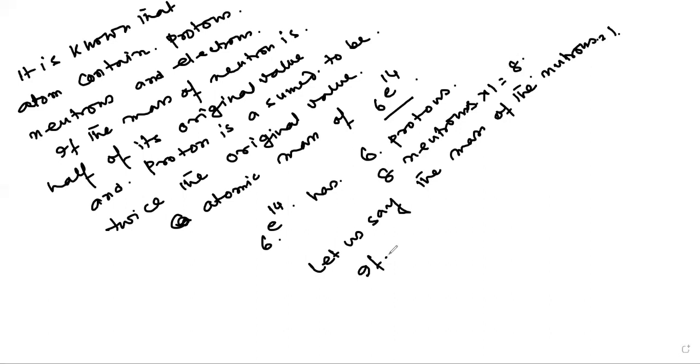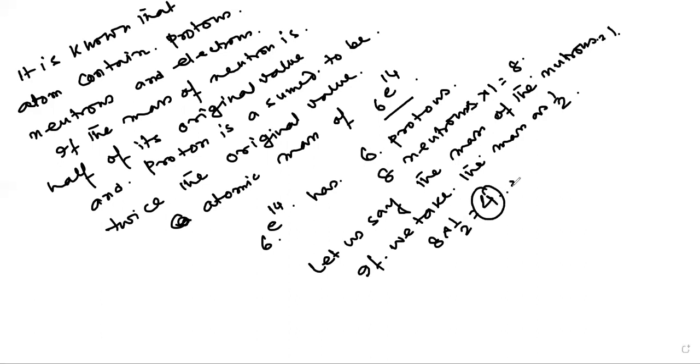Now, if we take the mass as half, this will have 8 into half, that is equal to 4. Okay, 4 gram. The mass of the neutrons will be 4 gram here. If we take the protons as 1, that is equal to 6. Now in the numerical, you see that the protons have twice as much.